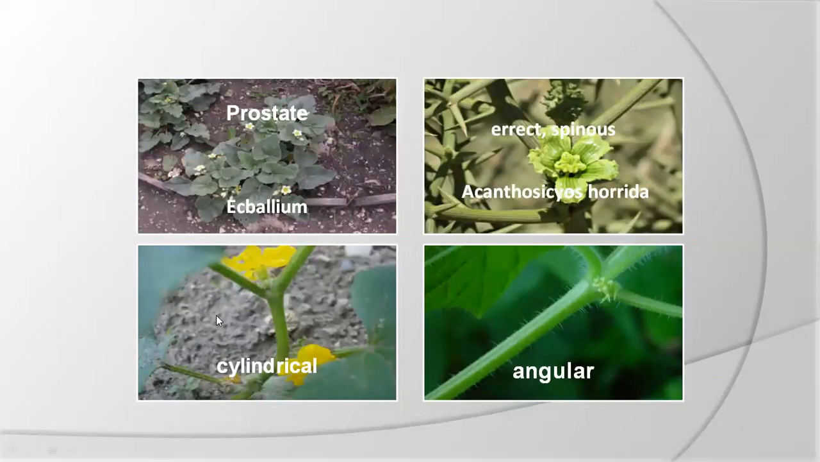This is the prostrate stem of Ecballium. This is an erect spinous plant. This is the cylindrical stem, angular stem. With hairy structure we can see in the cucurbits.